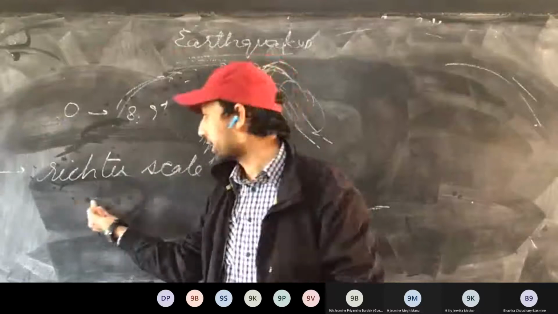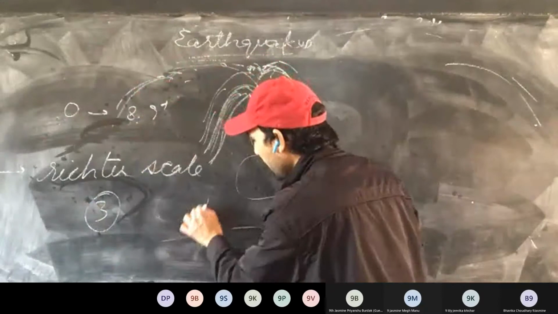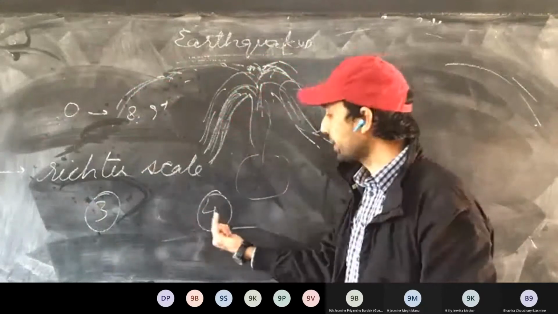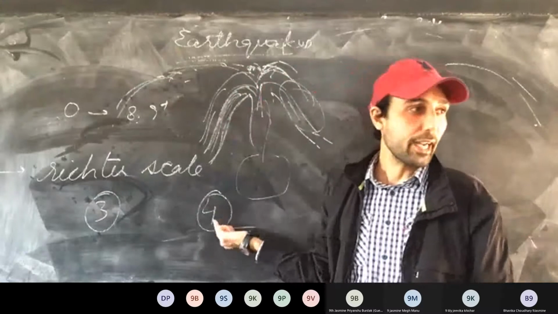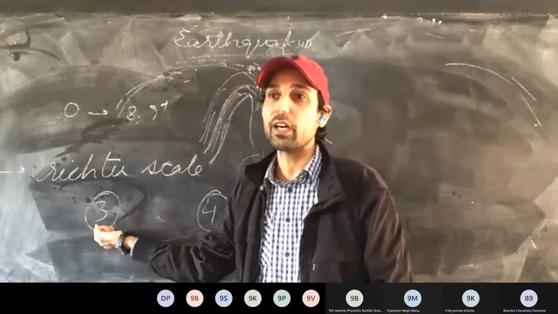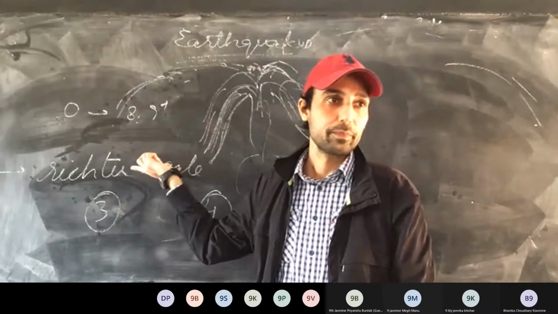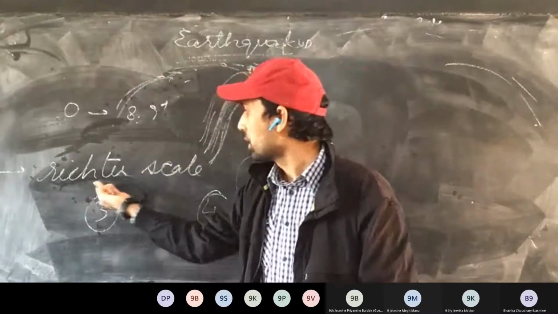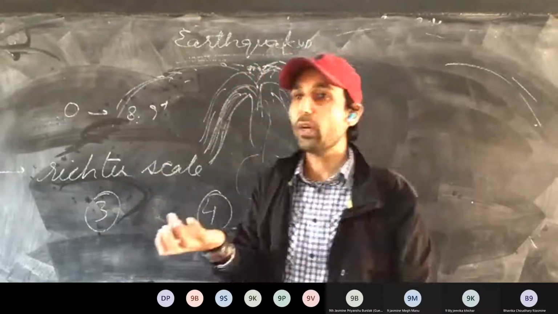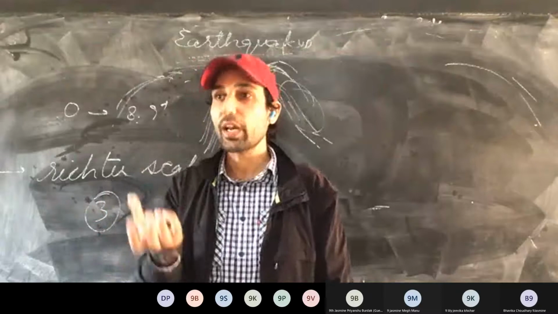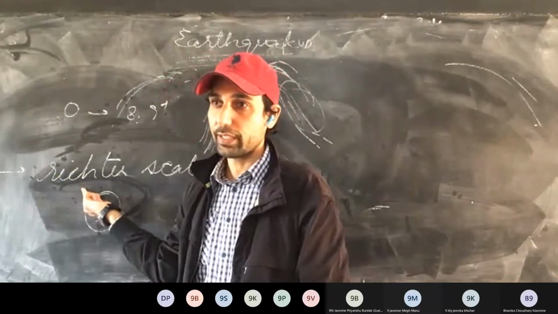For example, on the Richter scale, if one earthquake is of magnitude 3 and another is of magnitude 4, it means the earthquake with magnitude 4 is 10 times more severe as compared to the earthquake with magnitude 3. This is clear. Now, what instrument is used? That is called a seismograph. A seismograph is the instrument used to measure the severity of the earthquake.